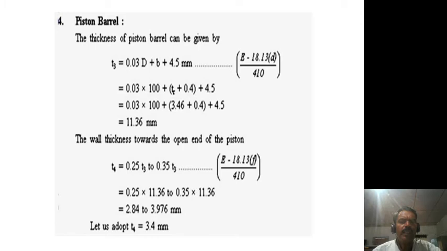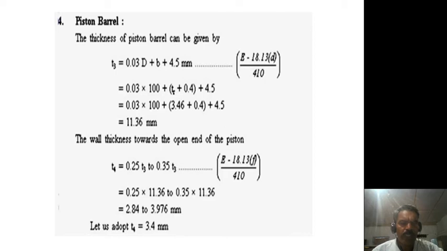This is point number 4, that is the piston barrel. The thickness of the piston barrel can be given like this: T3 is equal to 0.03 D plus B plus 4.5 mm. This equation is also given on page number 410 of the Design Data Handbook. By substituting all values, D means diameter of the piston, and B is nothing but TR plus 0.4, plus 4.5. By simplifying it, you will get 11.36 mm.